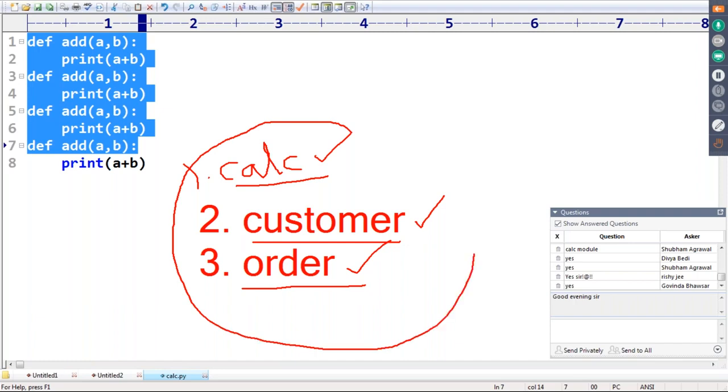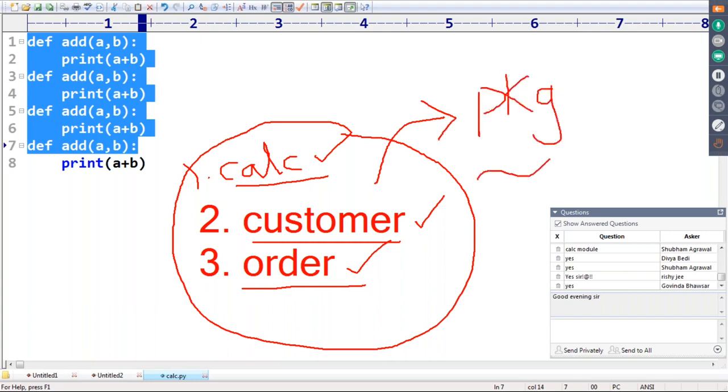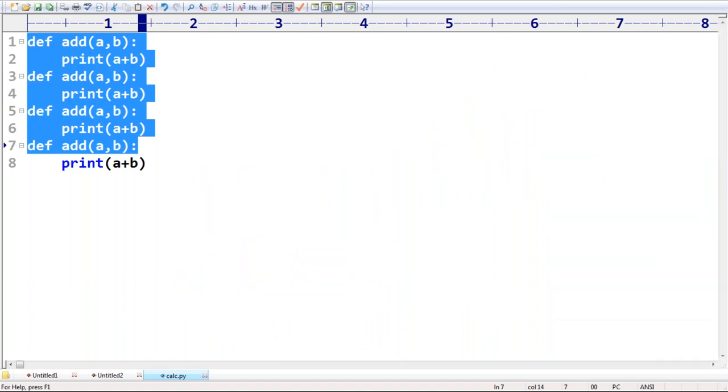So this group of related modules I want to take as a single unit. That unit is nothing but a package. A group of functions saved to a file is called a module. A group of modules kept inside a folder is called a package. What is the meaning of package? Package is nothing but a group of modules. Clear? Are you able to understand as of now?